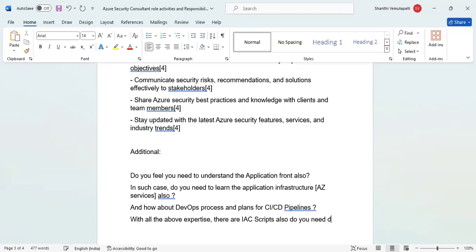Yes, we need to be aware of IAC scripts, of course. When you say IAC scripts, it can be Terraform, or Bicep, or YAML, written in a scripting format. YAML, JSON, Python, right? These are the popular scripting languages.